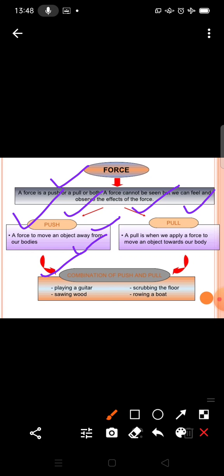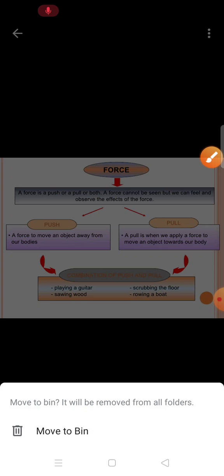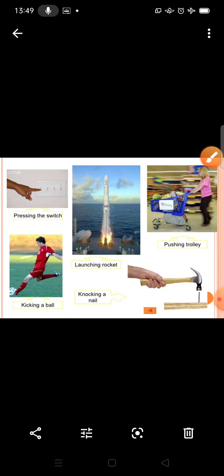You can take examples of force: playing a guitar, sawing wood, scrubbing the floor and drawing a boat. Now student, pressing the switch is an example of force. Pressing the switch, launching the rocket, pushing a trolley, knocking a nail, kicking a ball. These are examples of force.